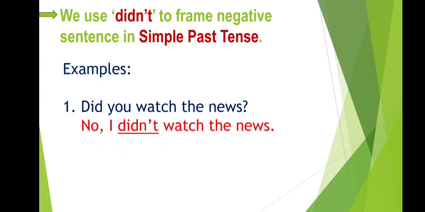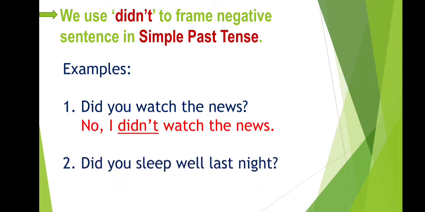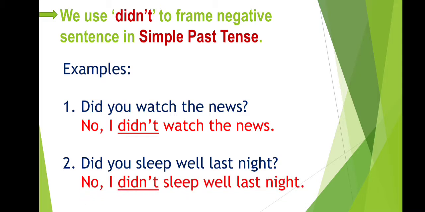No, I didn't watch the news. The next one is, did you sleep well last night? No, I didn't sleep well last night. Here, both the sentences are from simple past tense. As you can see, the question starts with did, so we use didn't in simple past tense.